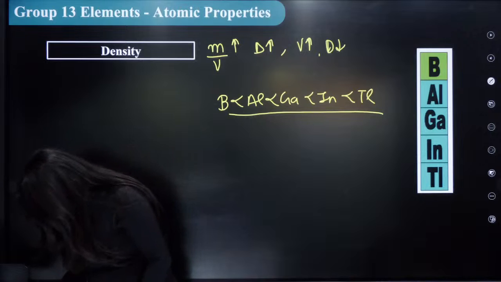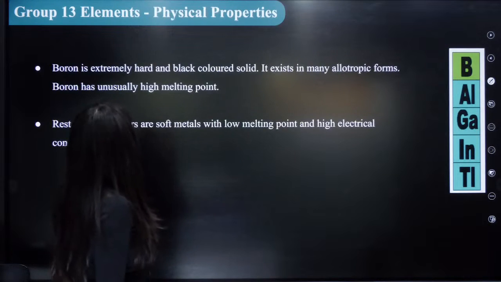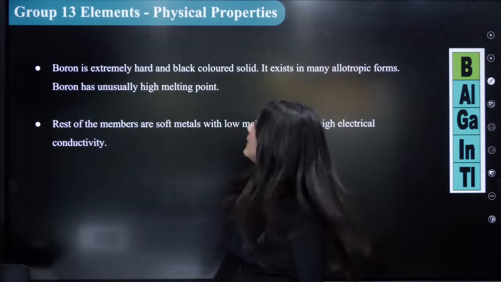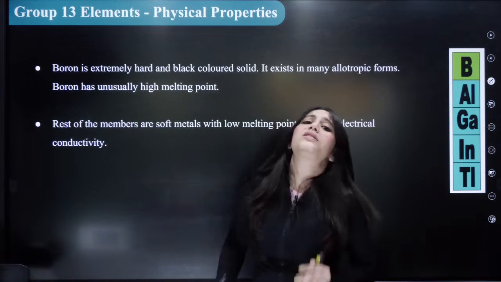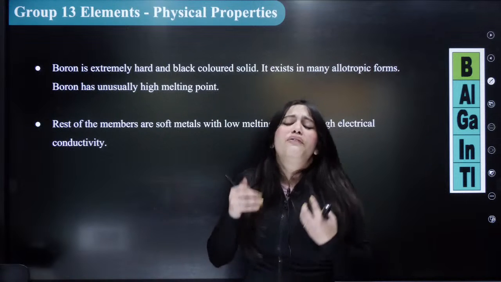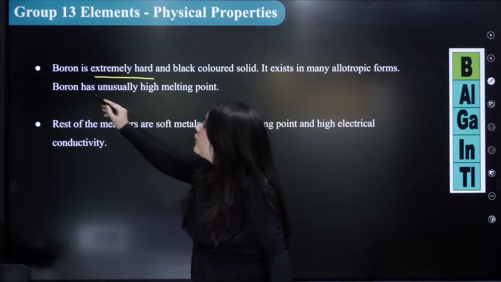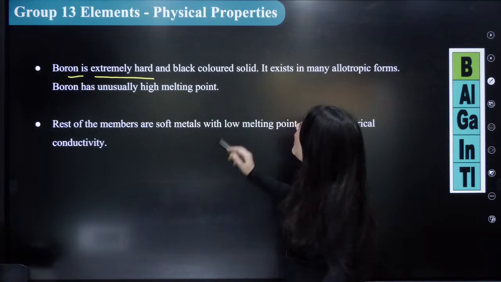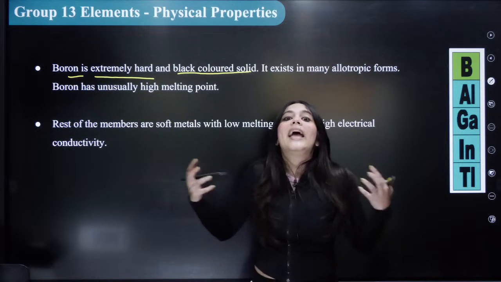Let me take out the chart box. Okay, decreases down the group. Correct. Next is group 13, physical properties. So I told you that boron has a very unique icosahedral crystal structure, very high melting point, and due to that it is extremely hard. Boron is an extremely hard, black colored solid, and it exists in many allotropes.